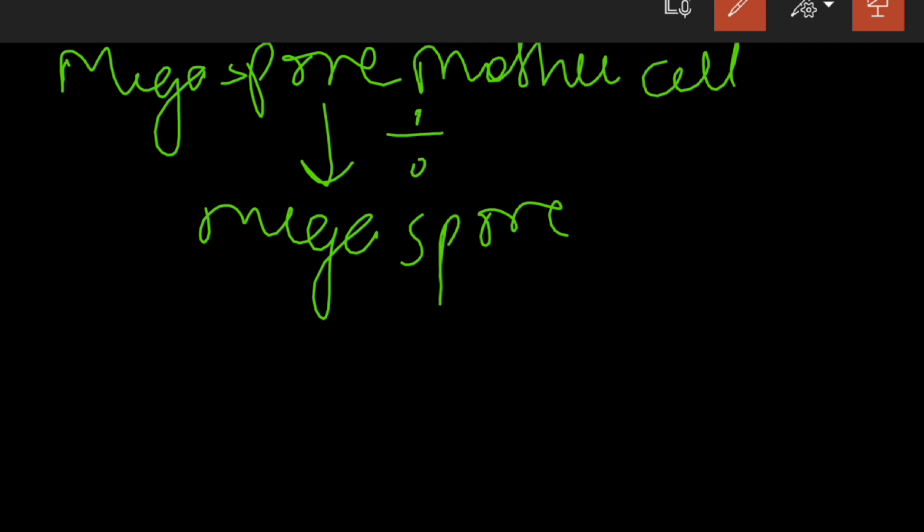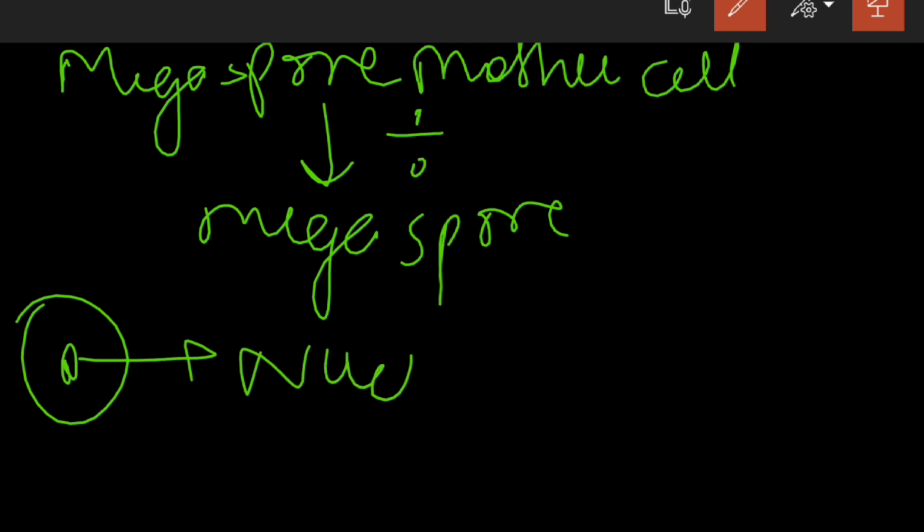Megaspore. In the plant, the process of producing megaspore begins in a specific cell, which we have seen is the megaspore mother cell. So what happens? The nucellus which is present. Now what is this nucellus? Nucellus is the central region of an ovule. So this is the ovule, and the central part or central region within the ovule is called the nucellus.